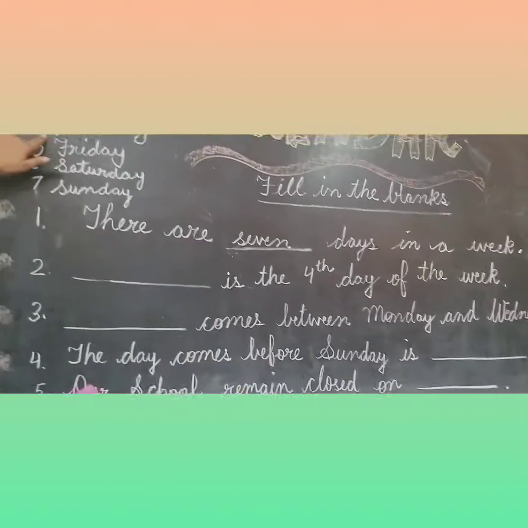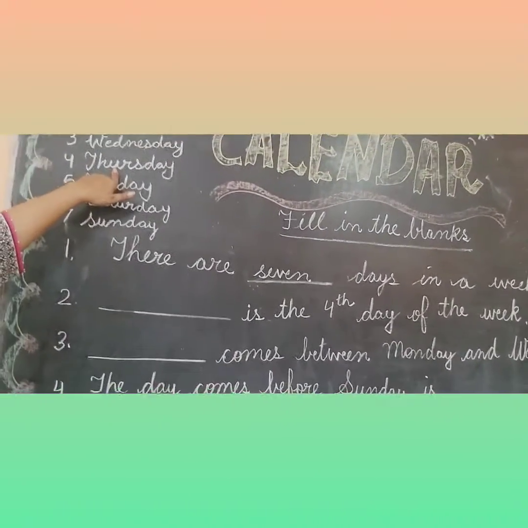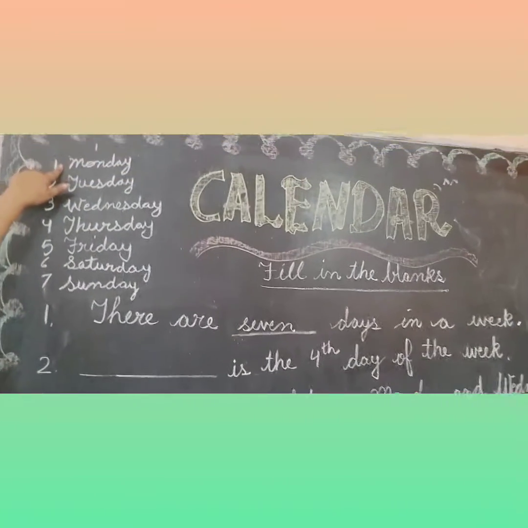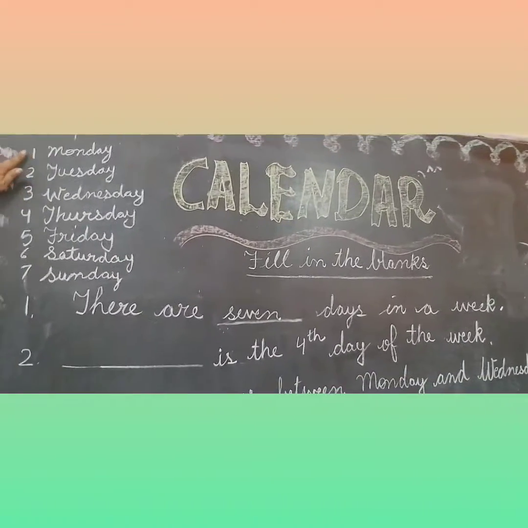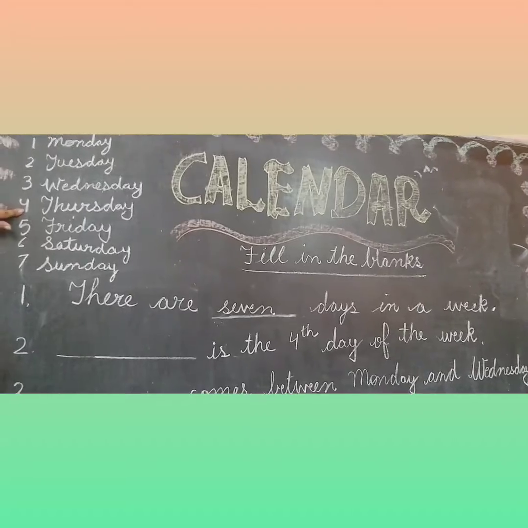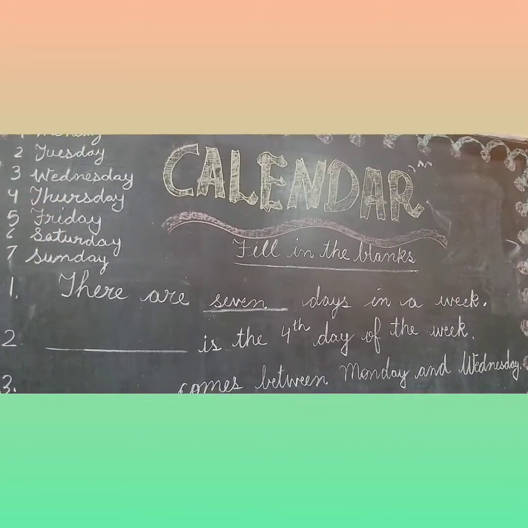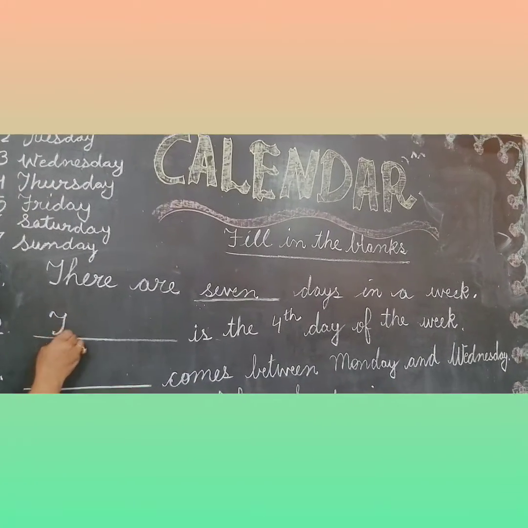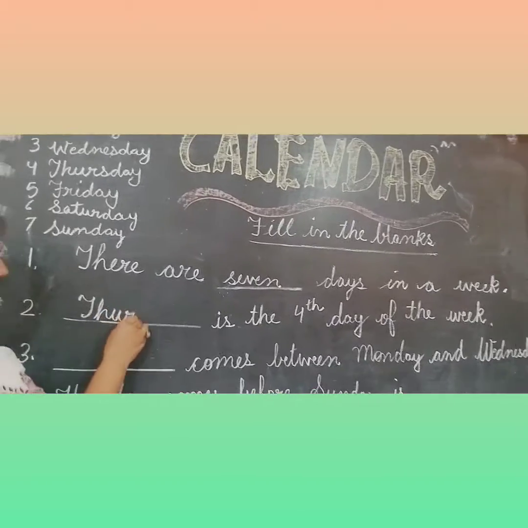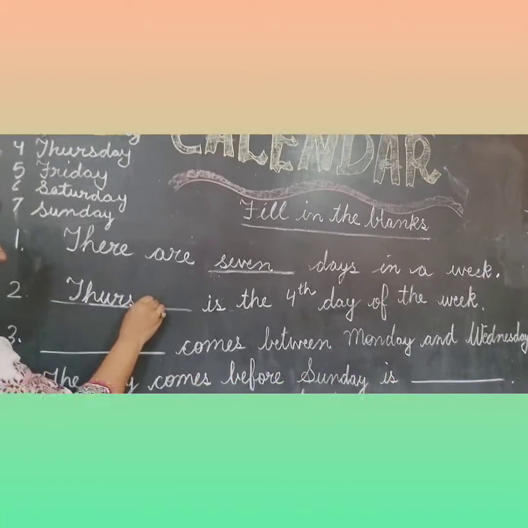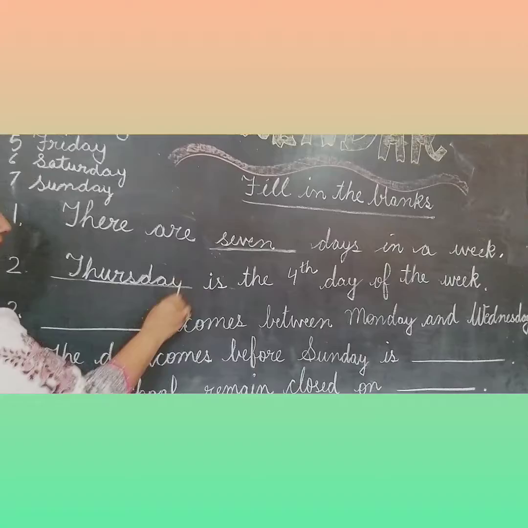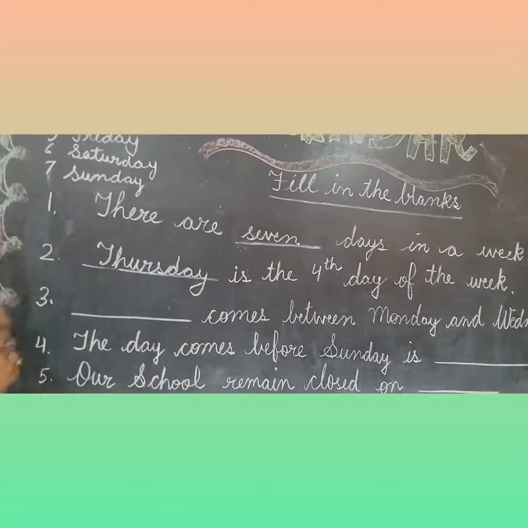Okay kids, so here they are saying dash is the 4th day. Which one is the 4th day? See, Thursday. We will start from Monday and we can see 4th is Thursday. So we will write here Thursday. Okay. Thursday is the 4th day of the week.